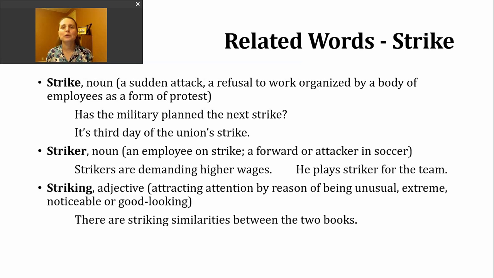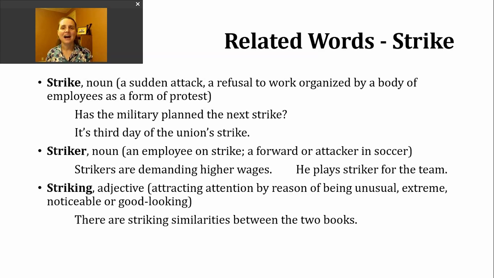The last word we're going to look at today is the adjective striking. And again, this should look familiar to you. It's also the progressive form or continuous form of our verb. But striking as an adjective can mean attracting attention by reason of being unusual, extreme, noticeable, or good looking.